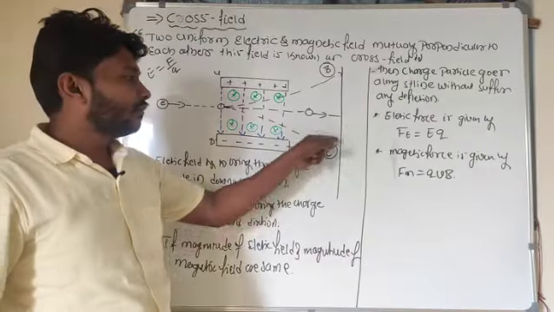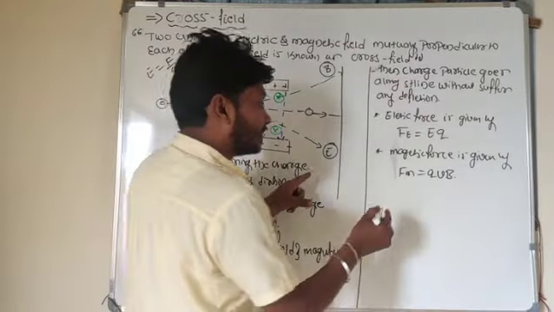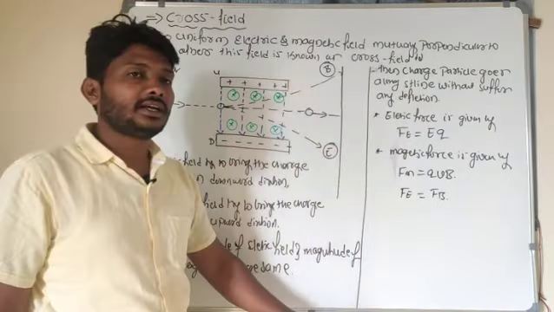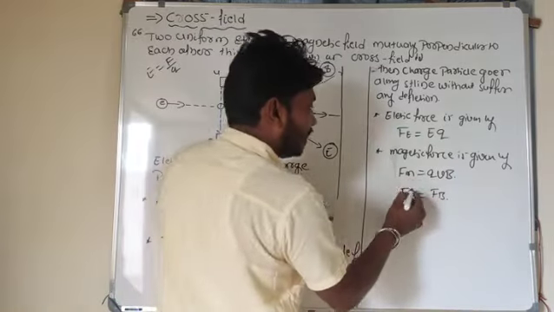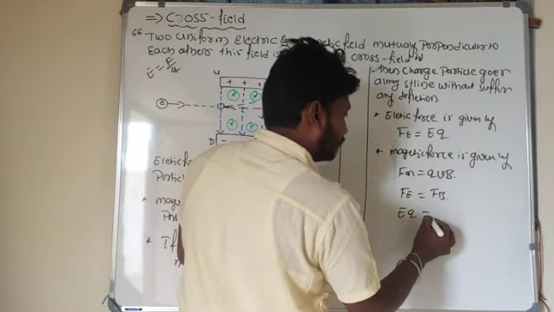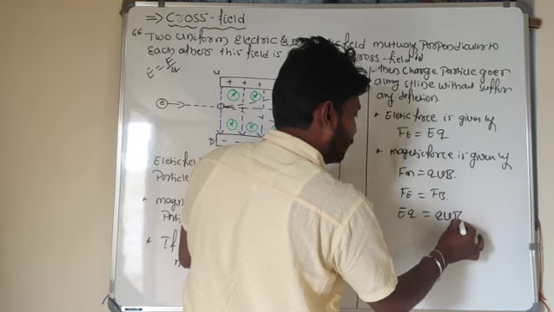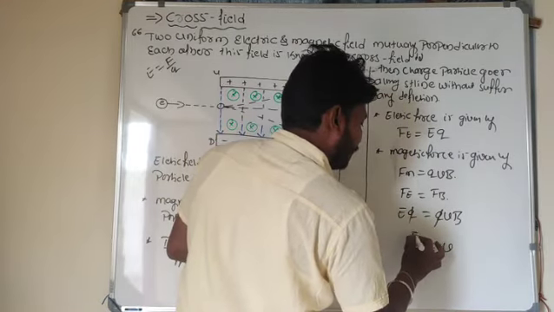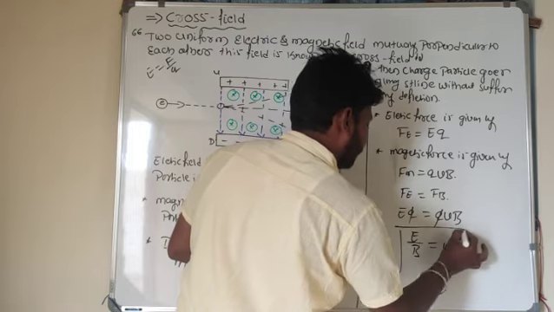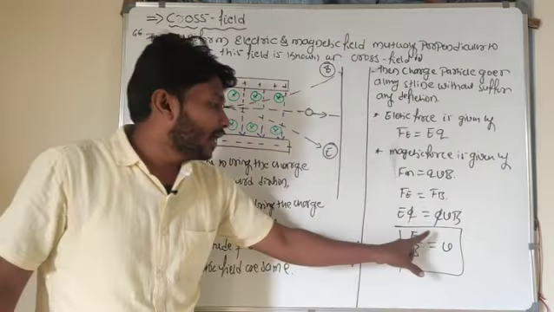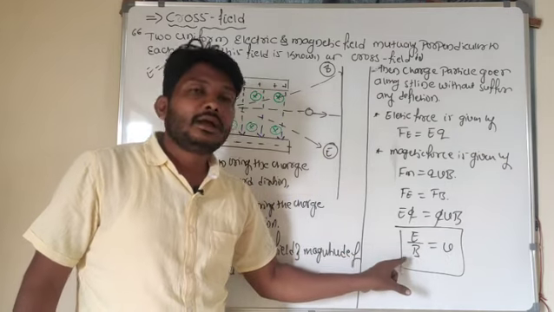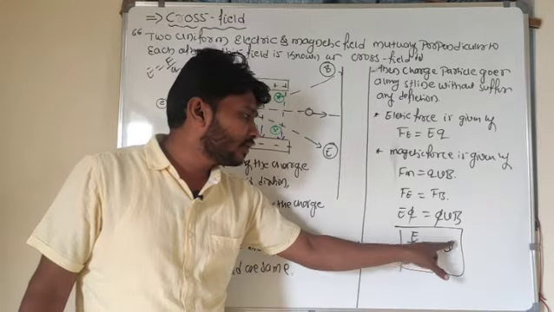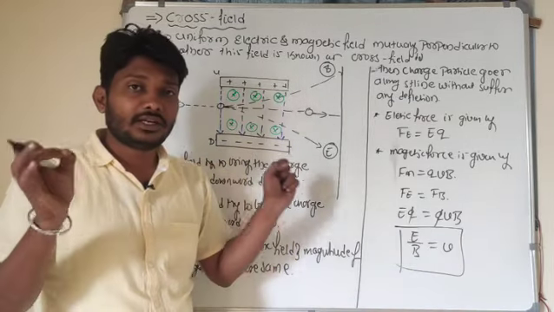If the electric force and magnetic force are the same, then F_E = F_B. F_E means EQ, F_B means QVB. Q will get cancelled out. V means velocity here, so V = E/B. So this is about velocity. If the electric and magnetic forces balance, the velocity will be the same here. Did you get my point?